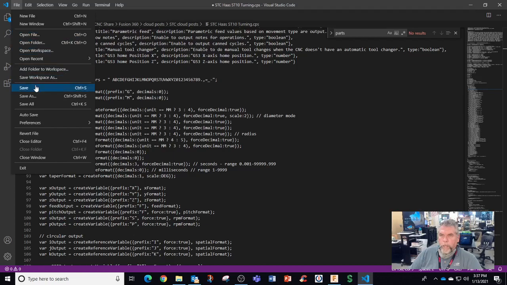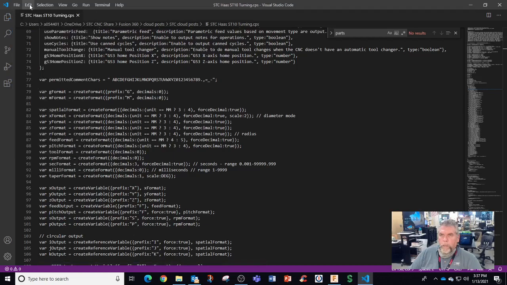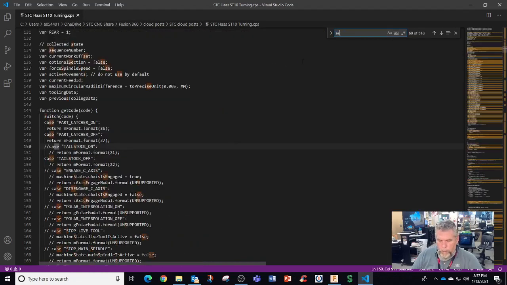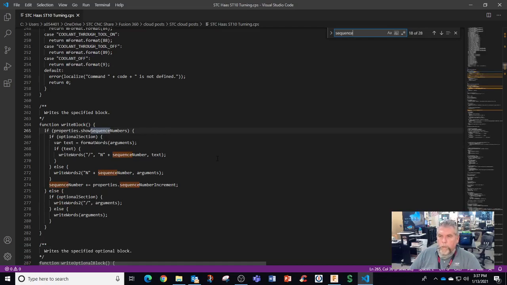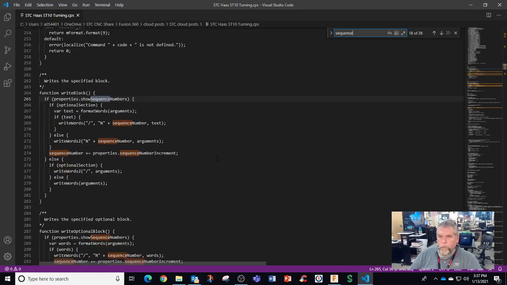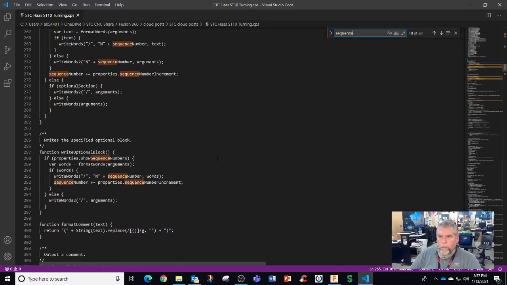I'm going to file save while I'm at it. And edit, find sequence. Show sequence numbers. I think I saw it somewhere where you could switch it for tools only.